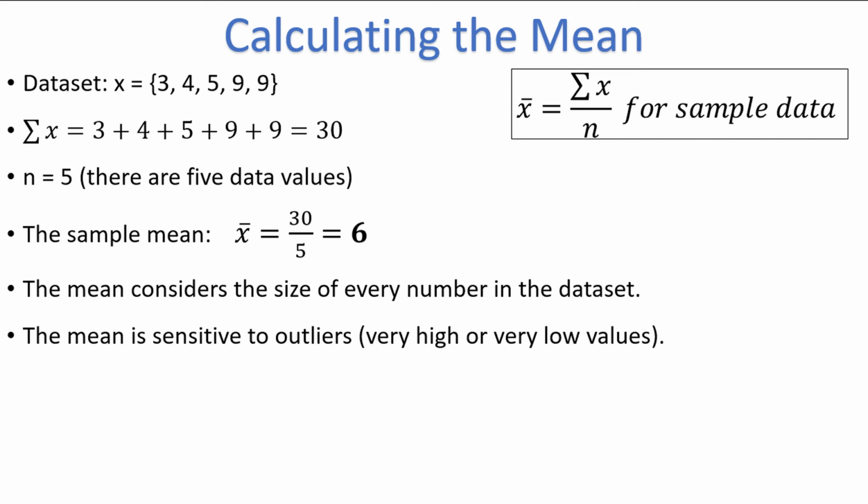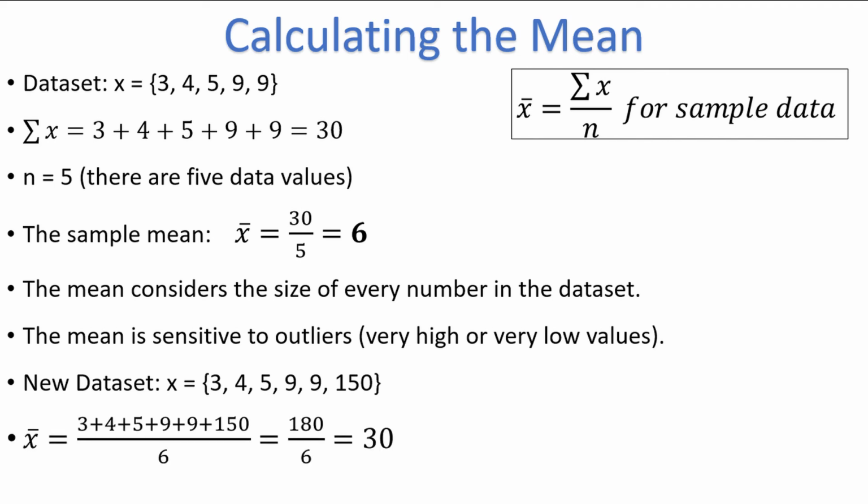To see how, consider the same data, but now we have one additional number, 150. Now the mean is 3 plus 4 plus 5 plus 9 plus 9 plus 150 divided by 6, which comes to 30 when you simplify. The value of 30 is nowhere near any of the values in the dataset, so it might not be a very good representation of the center of the data.